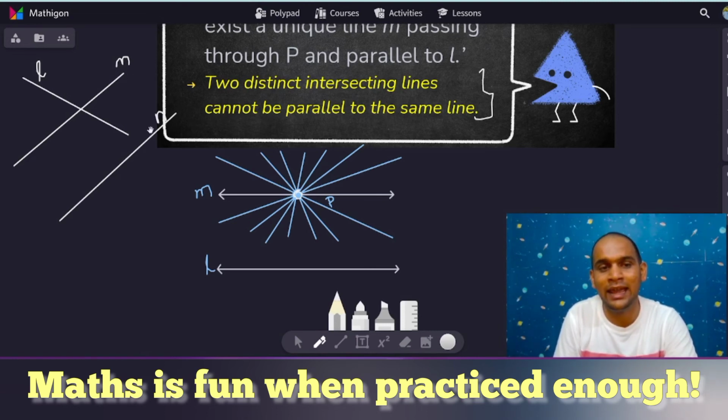So I draw a line N which is parallel to M. Can you say that it is also parallel to L? We can never say that, right?